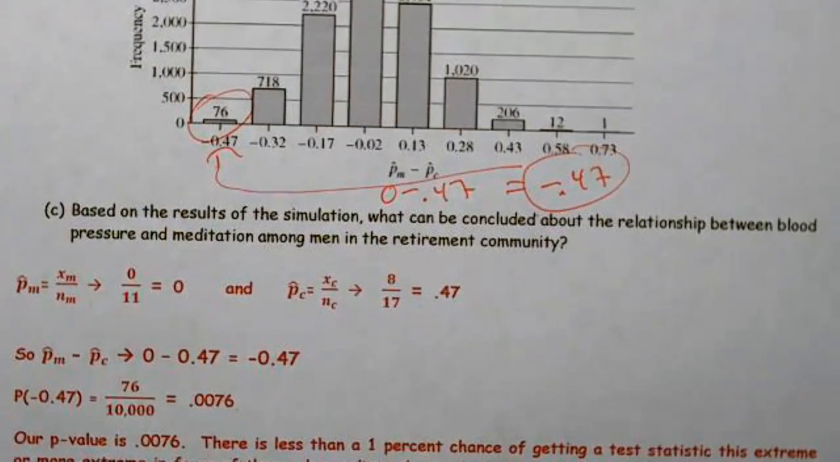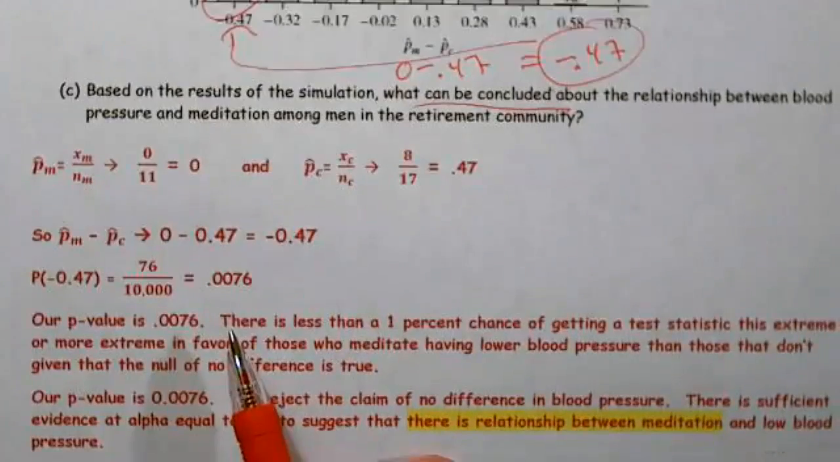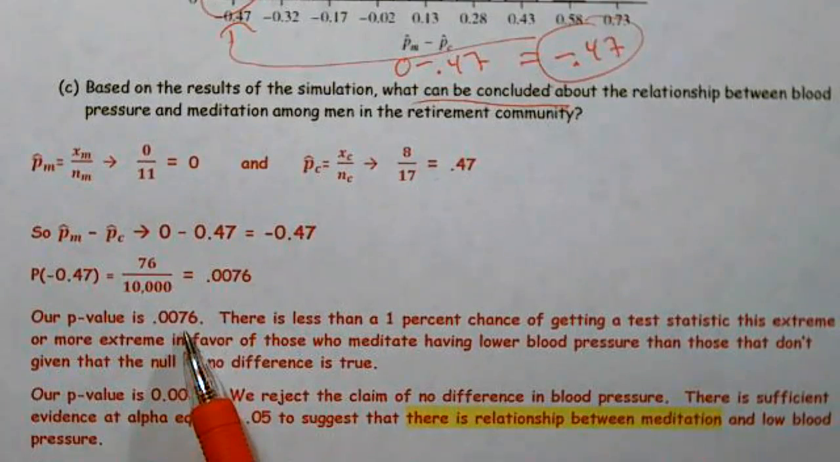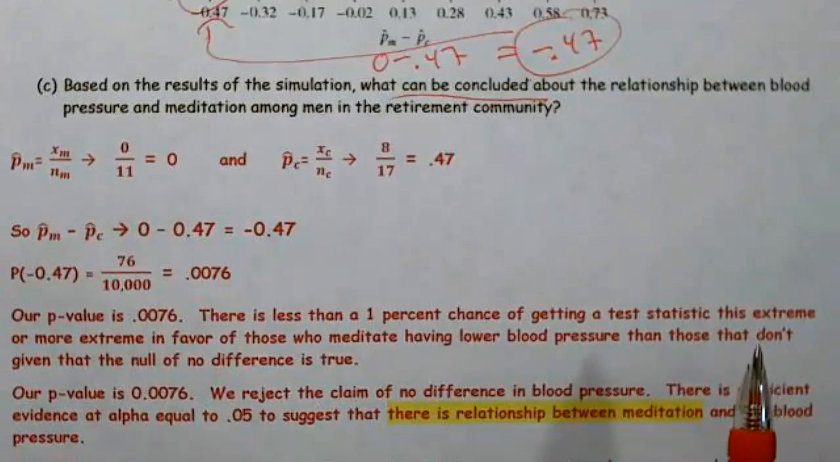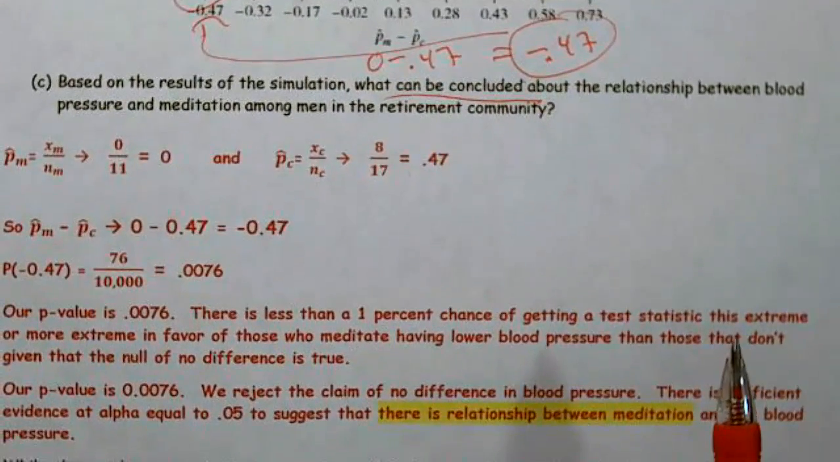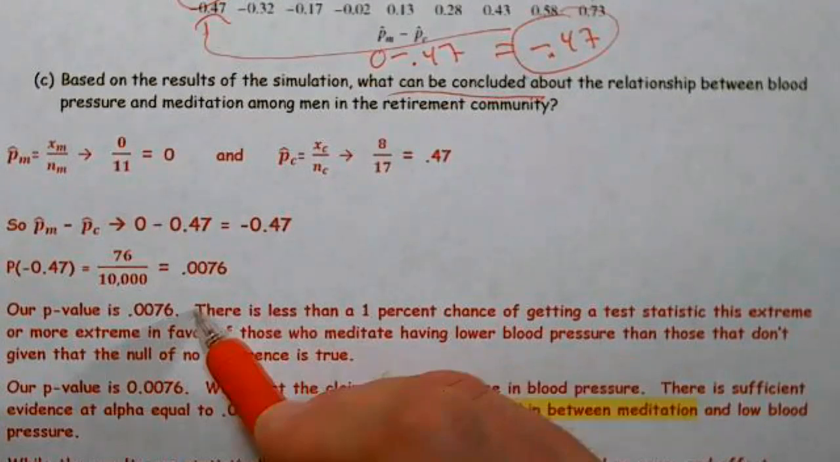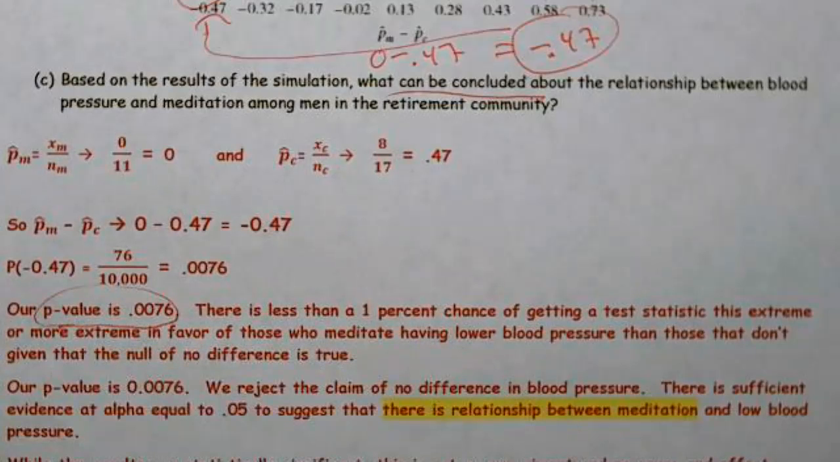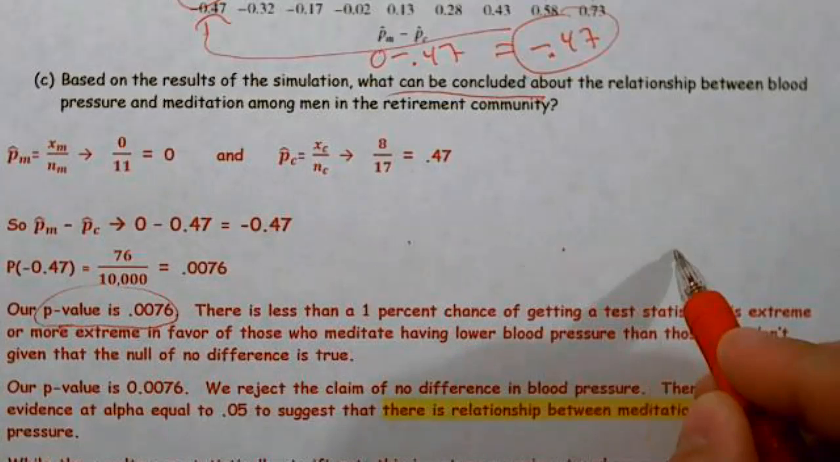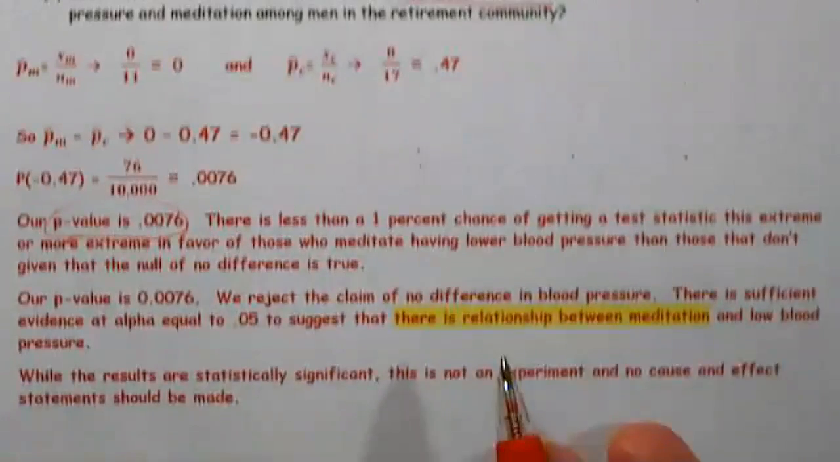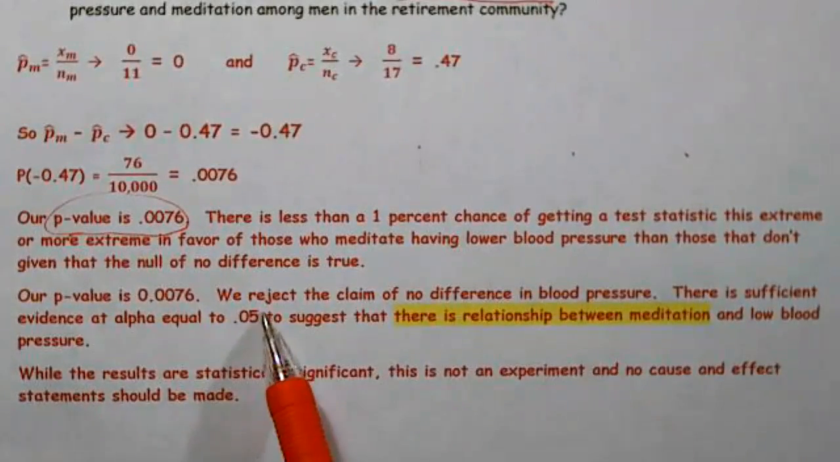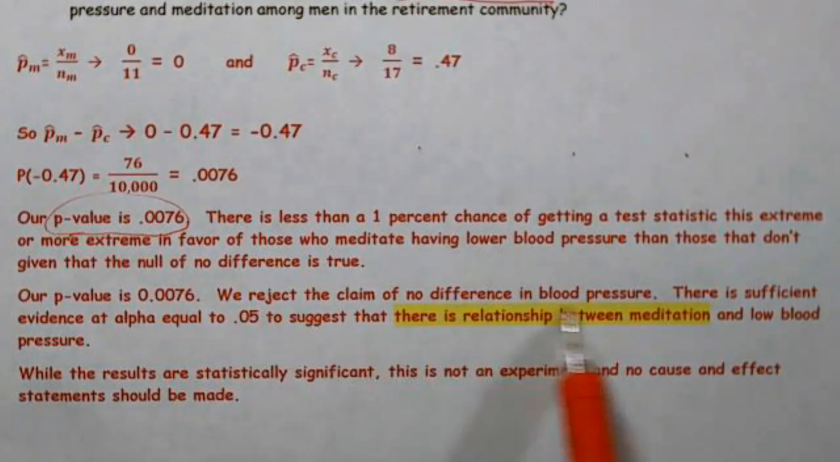So what could be concluded in this case? Our p-value would be 0.0076 based on the simulation. There is a less than 1% chance of getting a test statistic this extreme or more extreme in favor of those who meditate having lower blood pressure than those who don't, given the null of no difference is true. I could state it this way, but I needed to make sure that I define my p-value. You could also have just said the p-value is less than alpha, so we would reject. Then we state our p-value is 0.0076. We reject the claim of no difference in blood pressure.